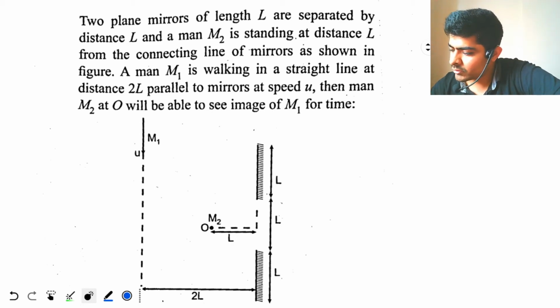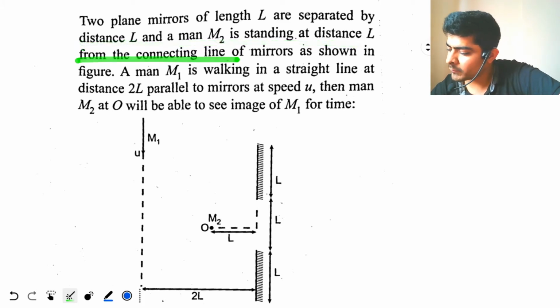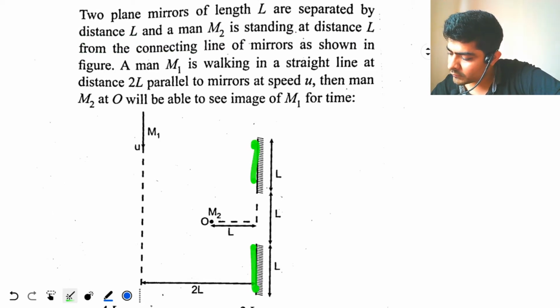Okay, now look at this question. Two plane mirrors of length L are separated by a distance L, and a man M2 is standing at a distance L from the connecting line of mirrors as shown. Okay, so these are two plane mirrors of length L.